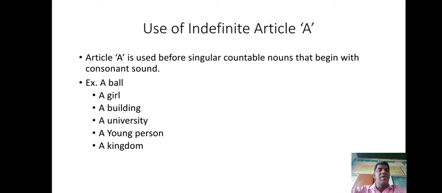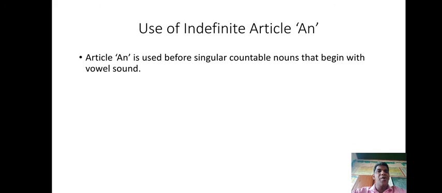So Y is the initial sound, that is why it is a university. A young person, again we have got Y sound. A kingdom, here we have got K sound, and that is why all these nouns are preceded by the article a.